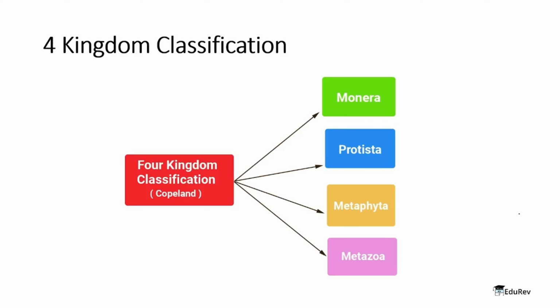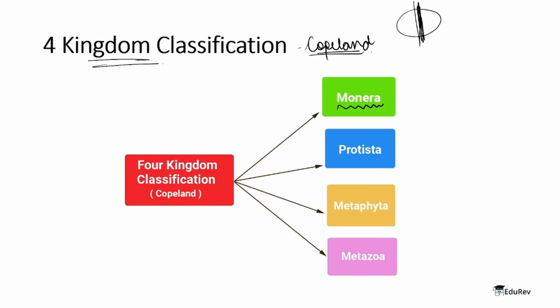Now next came the four kingdom classification, and this was given by Copeland. It was given by Copeland because after seeing the kingdom Protista in Haeckel's system, he thought that there was a large group of organisms that could have been differentiated from Protista. And what was that? So he made another kingdom called Monera. Hence Copeland made a new kingdom, Monera, in which he placed the unicellular